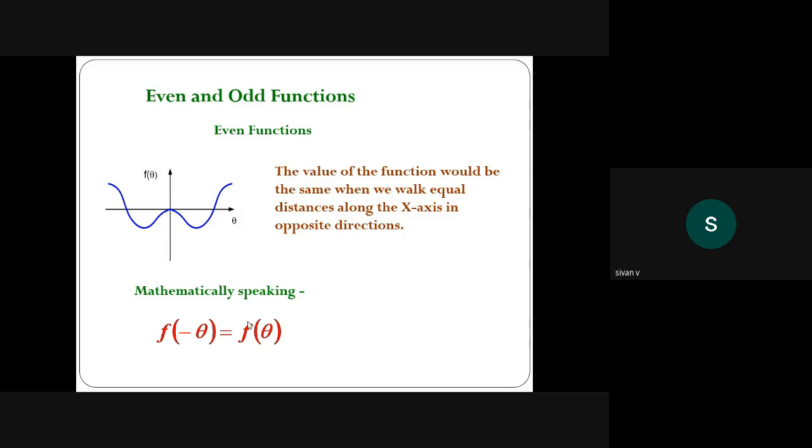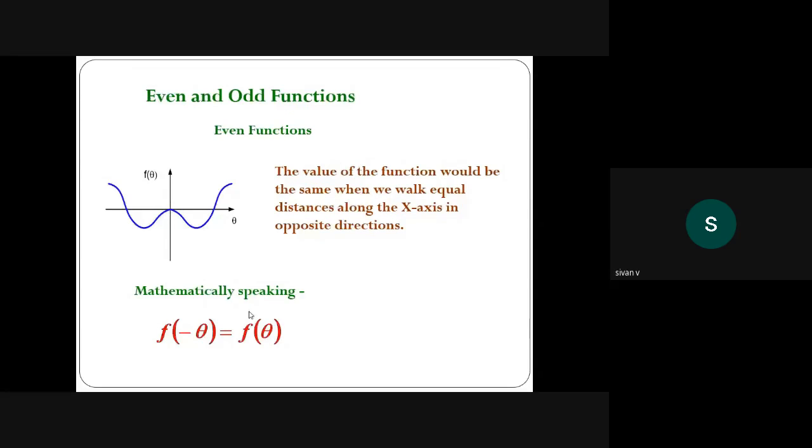The concept is simple. To check the even and odd function, in a function f of x, replace x by minus x. Now check f of x. f of minus x equals minus f of x means f of x is odd function. f of minus x equals f of x means f of x is even function. x cube, odd or even? Odd. Very good.